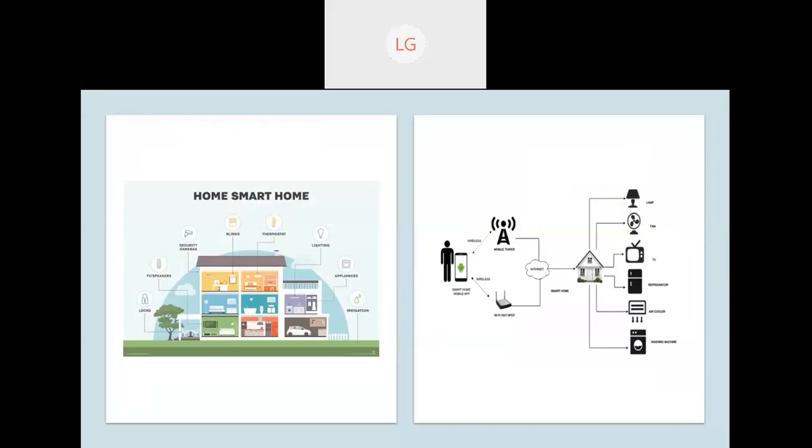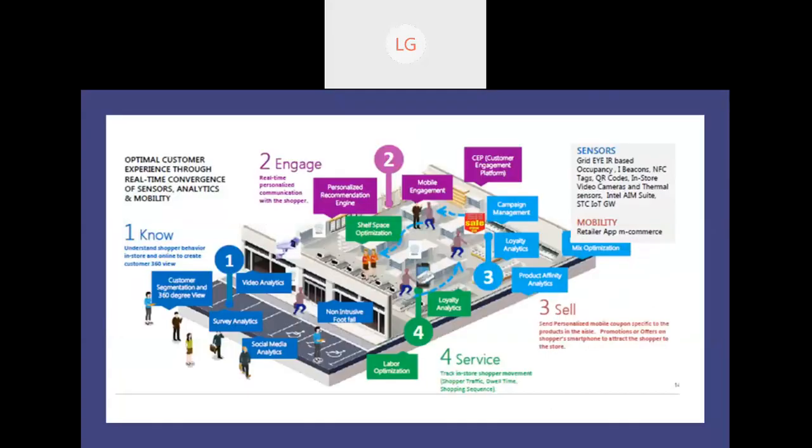So what is the requirement? On the right-hand side you can see a smart home mobile app. Then wireless connections, then a Wi-Fi hotspot. This is how we are connected with the internet. For the various devices of the home, we have provided sensors to each and every device, and then they are monitored, and all these devices' data is collected and provided to the internet. So again, this is one area for application of IoT.